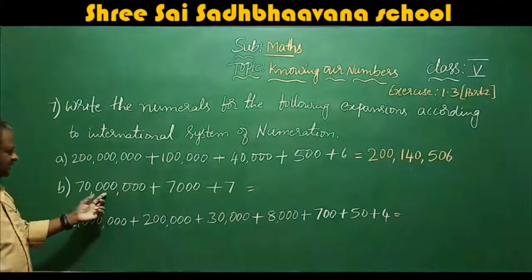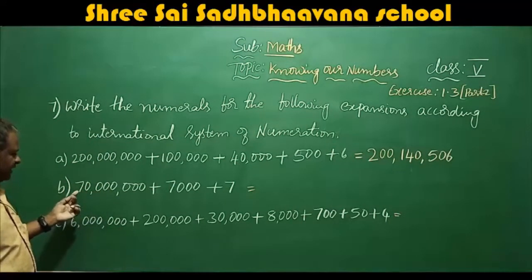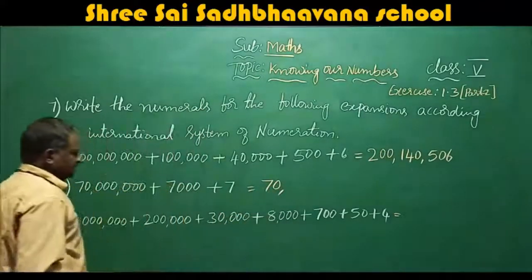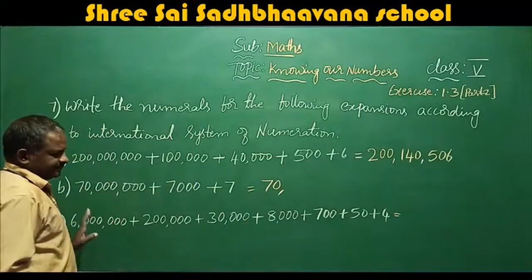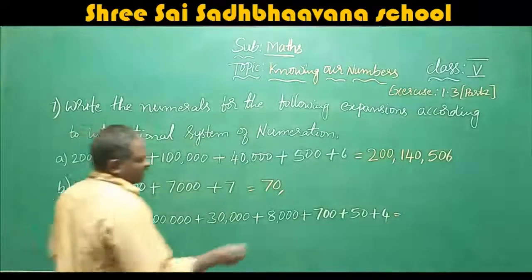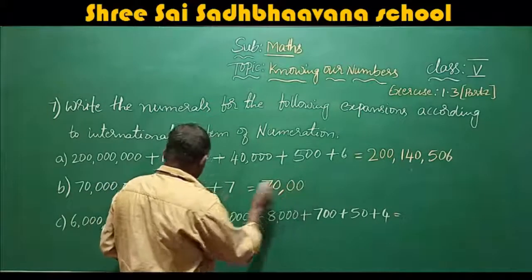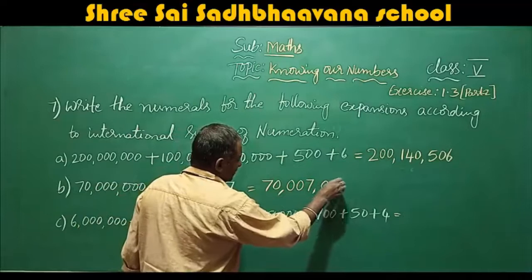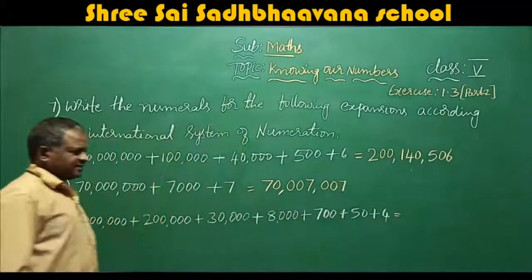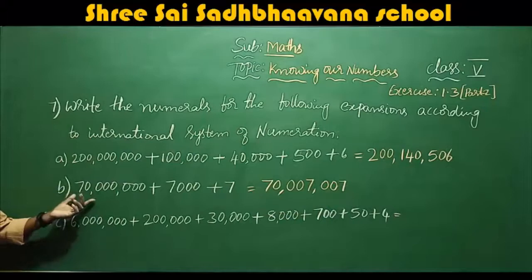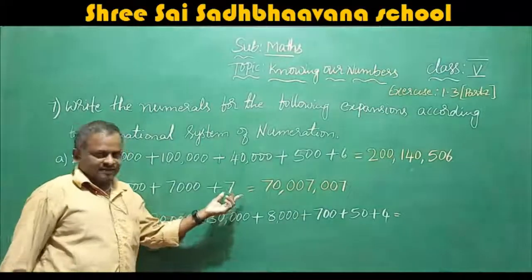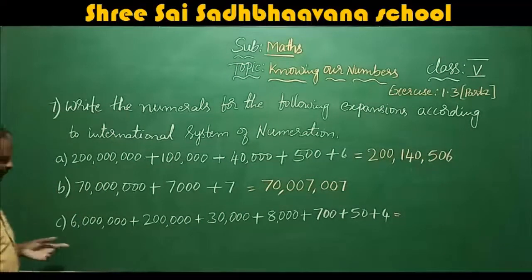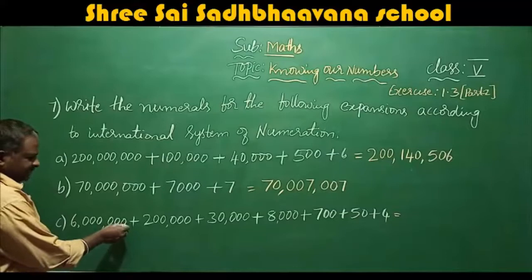Next, when you come to here: unit, 10, 100, 1000, 10,000, 100,000, million, 10 million, that is 70 million. You write 70 million. Okay, 7,007. That means there is no 100,000 or 10,000. Only 7,000 is there, and no tens, no hundreds, only the unit place. So 70 million, 7,007.